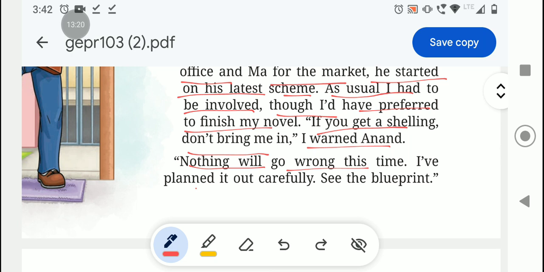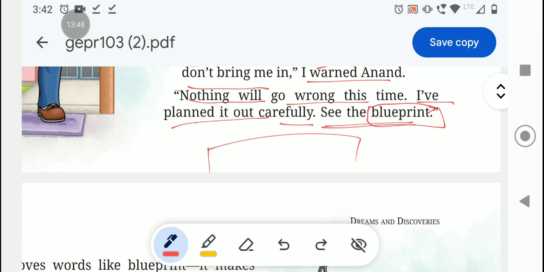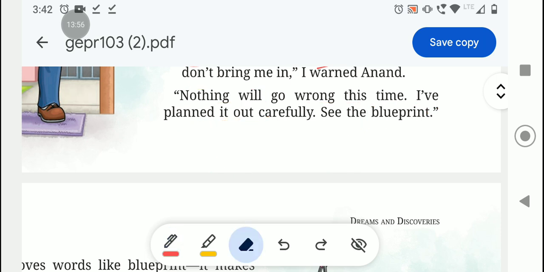Nothing will go wrong this time. I have planned it out carefully. So here, when she warned him, Anand says, nothing will go wrong this time, I have planned it very carefully. See the blueprint. What do you mean by blueprint? Blueprints are actually useful for a thief. Why? Because first they'll observe the house, how it is. Everywhere they'll look, it's like a map, a blueprint. So he's showing the blueprint to Anita.